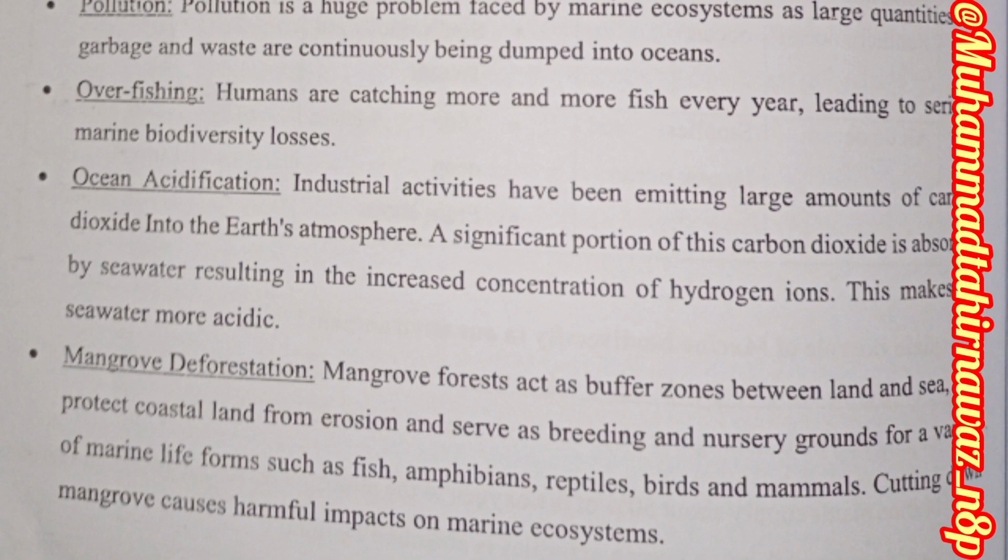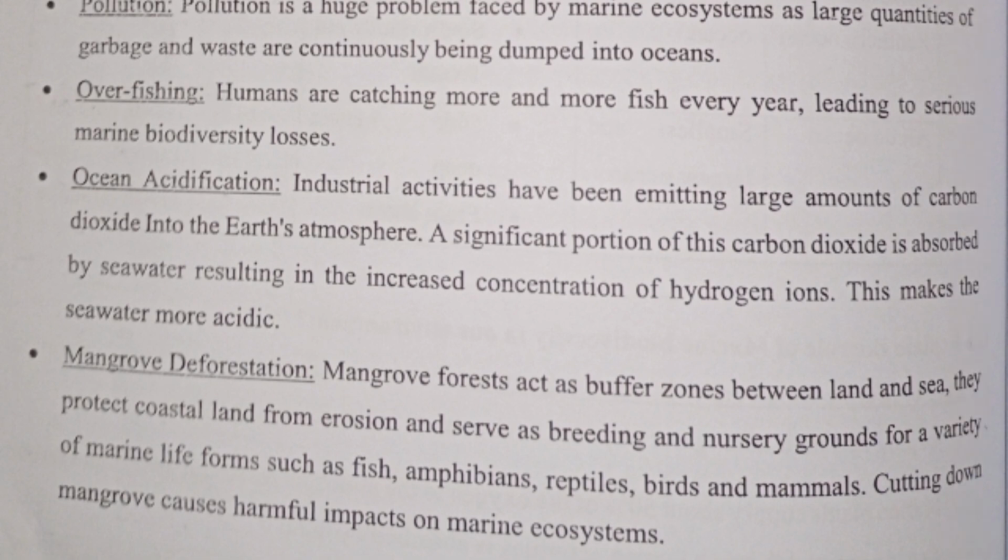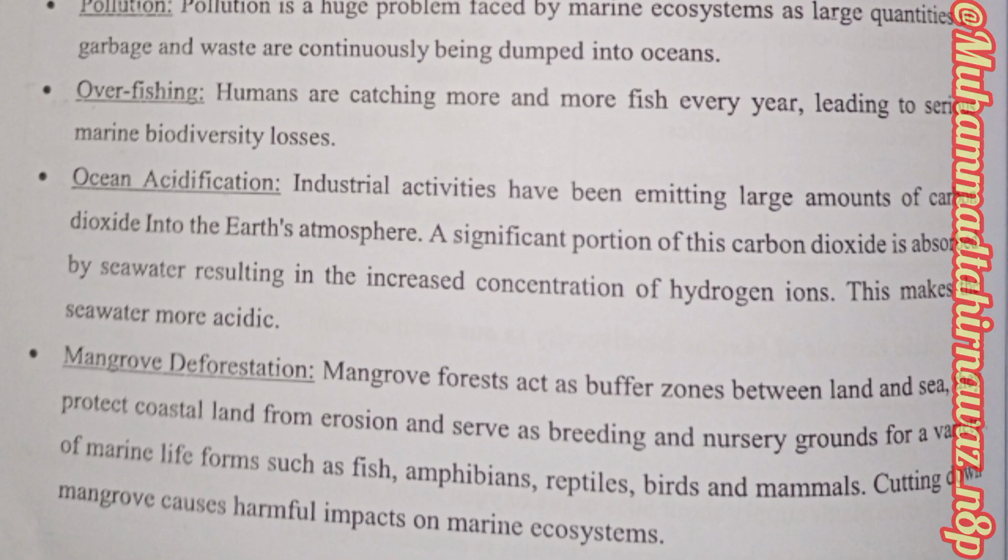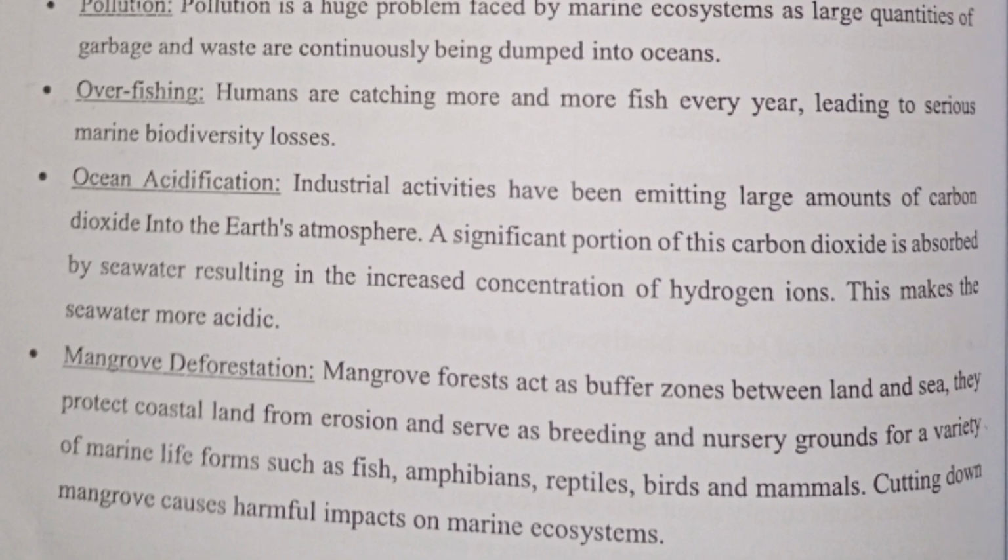Ocean acidification. Industrial activities have emitted large amounts of carbon dioxide into the earth's atmosphere. A significant portion of this carbon dioxide is absorbed by the seawater, resulting in an increased concentration of hydrogen ions. This makes the seawater more acidic.